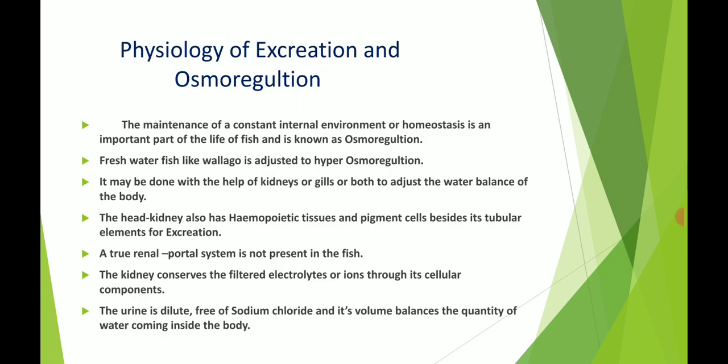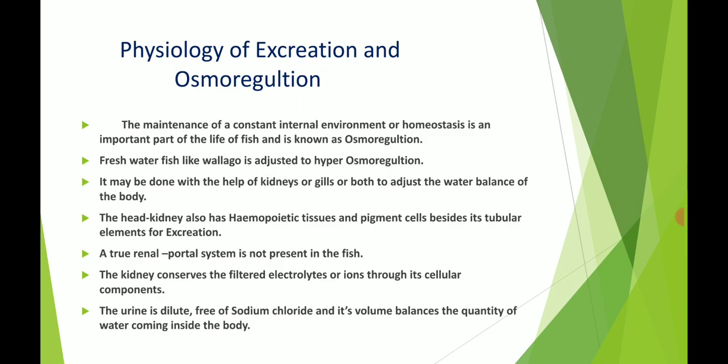Now freshwater fish like Wallago adjust to hyperosmoregulation. Hyper means the water quantity present is large compared to the salt. This may be done with the help of the kidneys or the gills or both to adjust the water balance of the body. The head kidney also has hemopoietic tissues and pigment cells besides its tubular elements for excretion. A true renal portal system is not present in fish.